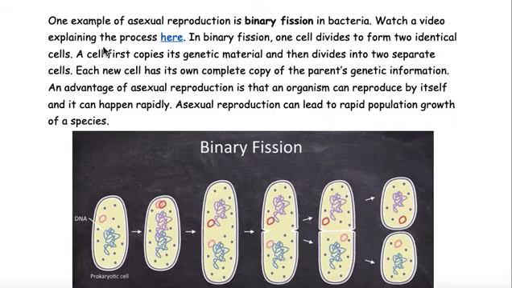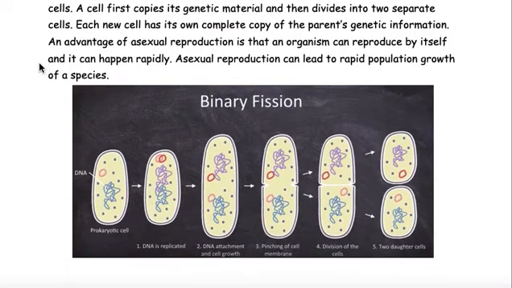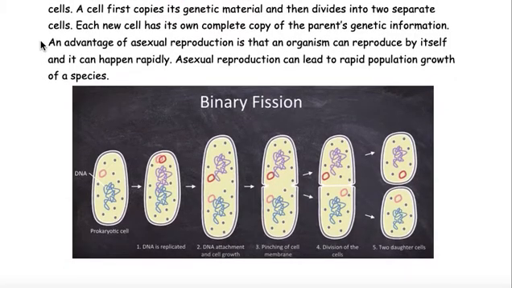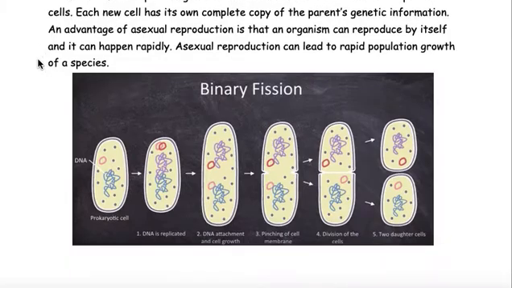Watch a video explaining the process here. In binary fission, one cell divides to form two identical cells. A cell first copies its genetic material and then divides into two separate cells. Each new cell has its own complete copy of the parent's genetic information. An advantage of asexual reproduction is that an organism can reproduce by itself, and it can happen rapidly. Asexual reproduction can lead to rapid population growth of a species.